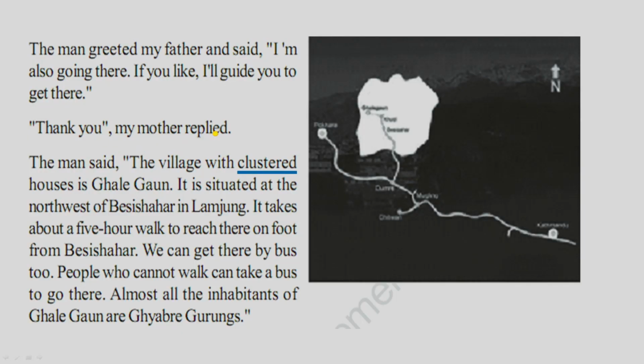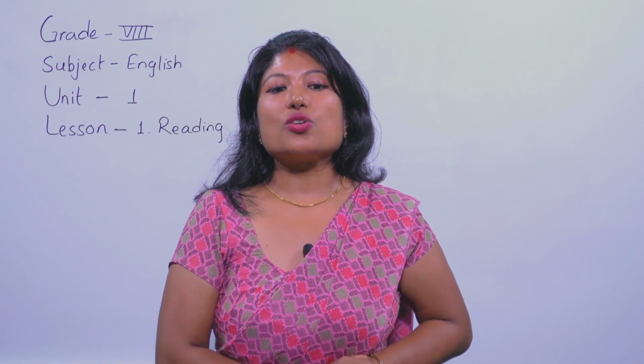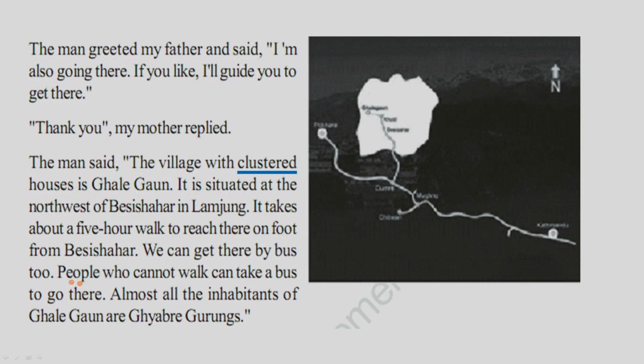"Thank you," my mother replied. The man said, "The village with clustered houses is Ghalegaon." And the scenery they were watching from there was Ghalegaon. It is situated at the northwest of Besi Sahar in Lamjung. So Ghalegaon is in Lamjung. It takes about a 5-hour walk to reach there on foot from Besi Sahar. So it was a 5-hour walk, which is too long.